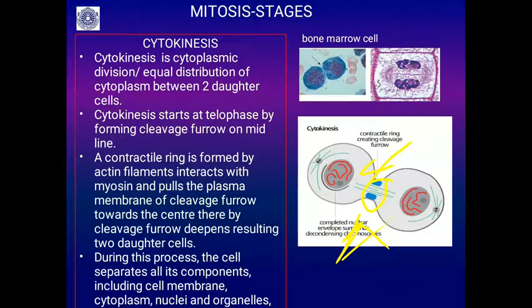During this process, the cell separates all its components, including the cell membrane, cytoplasm, nuclei, nuclear membrane and organelles.